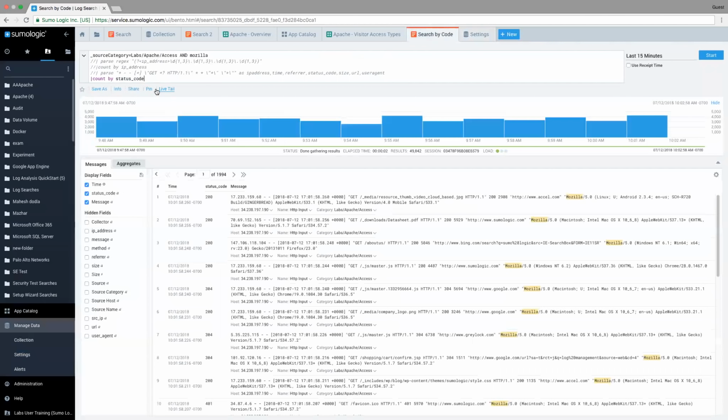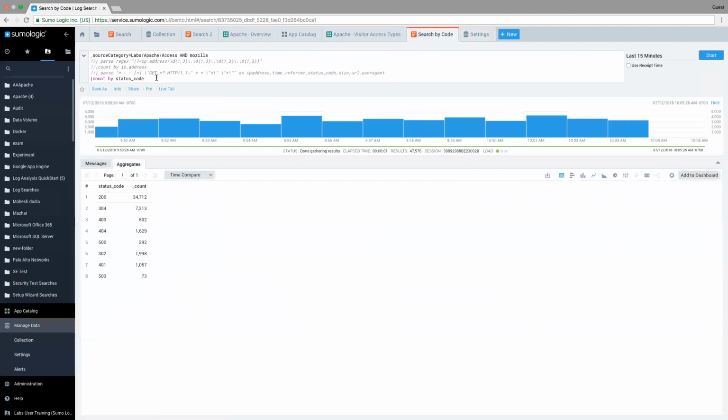Let's go back and run this. What we're looking at right now is our Apache access information, we're still looking at the string of Mozilla, and we're looking at a count by status code. When we run it, since we're doing a count, which is essentially mathematics at this point, we get a new tab called aggregates, shown here.